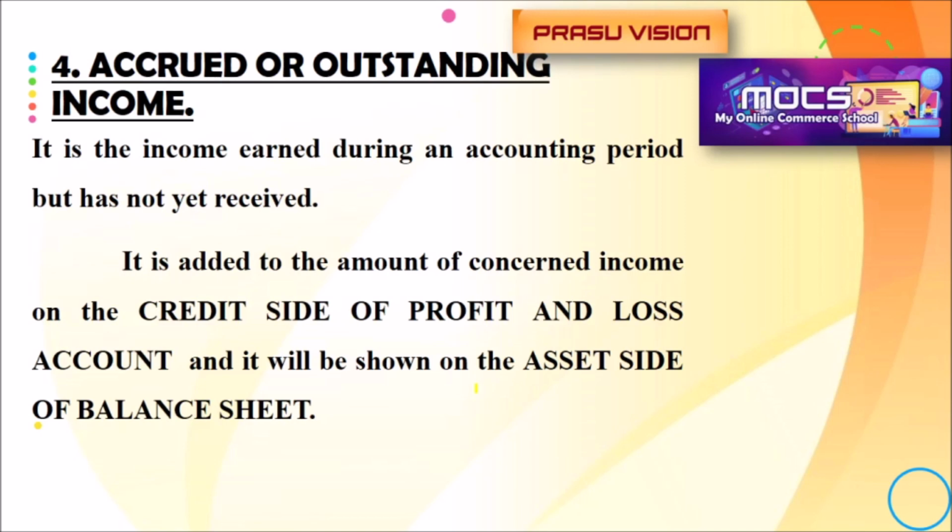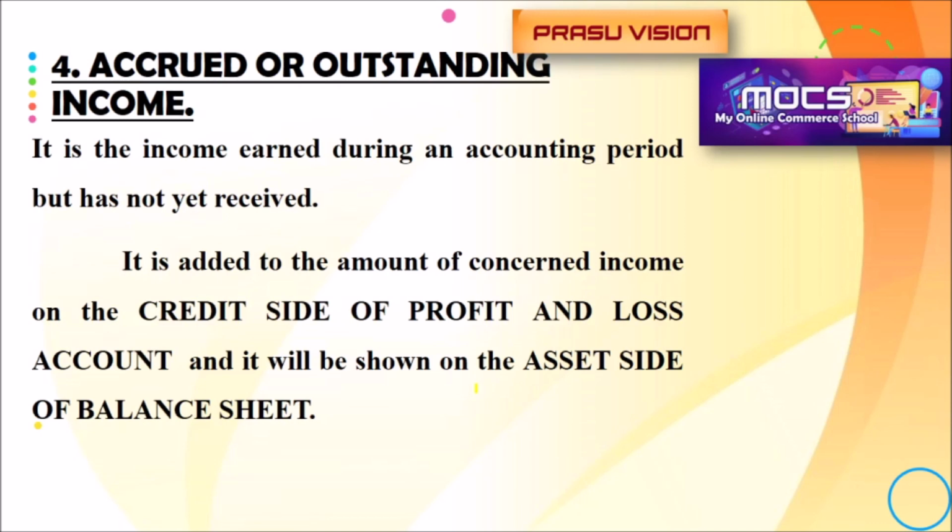Just imagine you have some amount in the bank as a fixed deposit. Every month you will get interest. But for the past two years, you didn't collect any amount from the bank as interest. It will be accumulated and added into your account every year. It is not received by you. That is accrued or outstanding income.